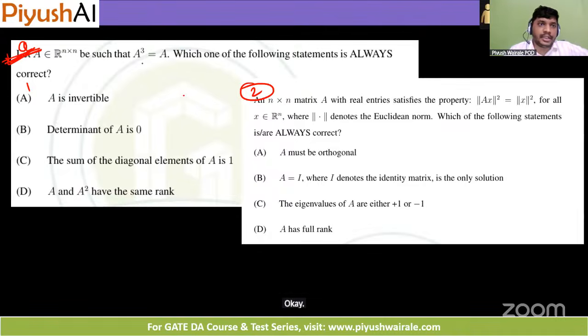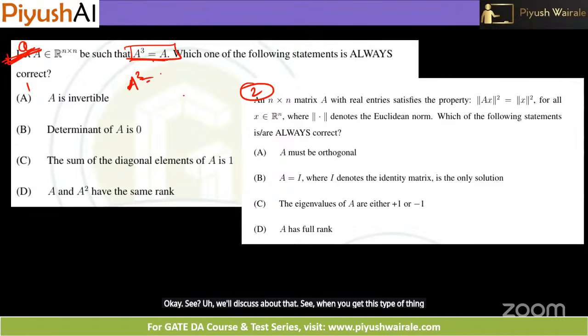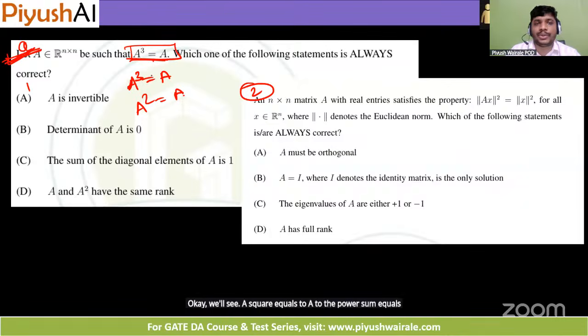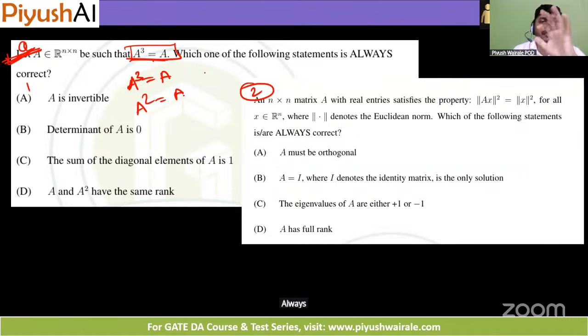See, we'll discuss that. When you get this type of thing, A cube equals A, we can take the inverse. A square equals A, or A to the power some number equals A or 0, right? So we have some properties of idempotent matrix, nilpotent matrix, and then the involutory matrix. So always remember a few properties of these particular matrices.